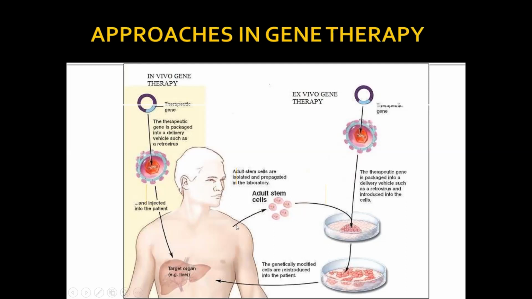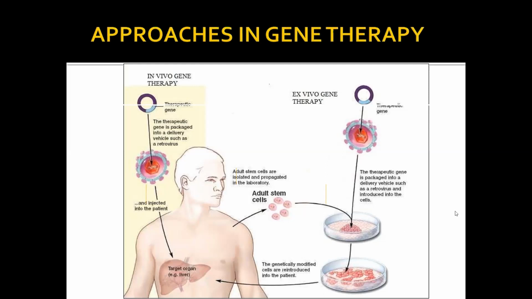Stem cells from the human are taken and the vector containing the therapeutic gene is added. When a viral vector containing the therapeutic gene is introduced directly into the body, it is known as in vivo. When it is not directly injected, but allowed to react with the adult stem cells in an outside environment, it is known as ex vivo.